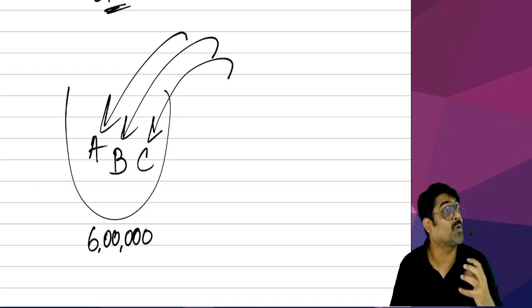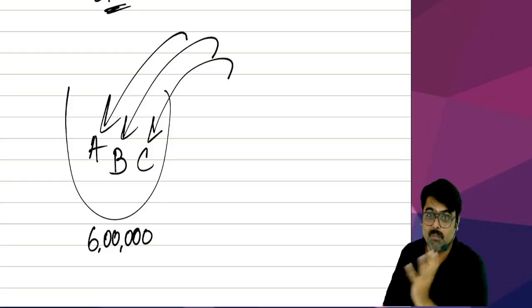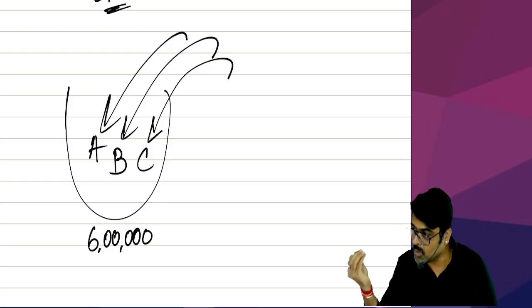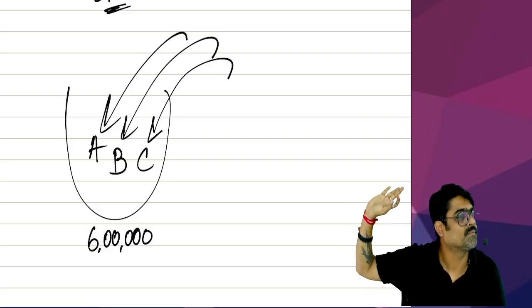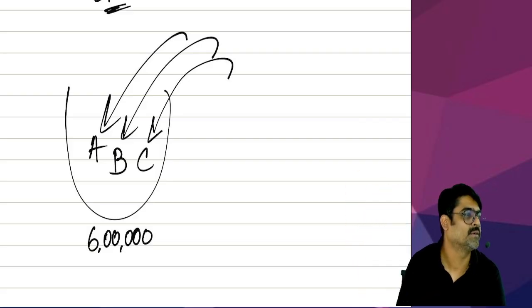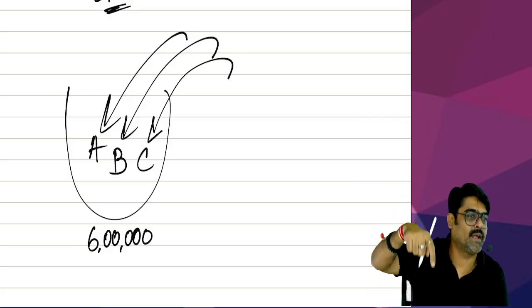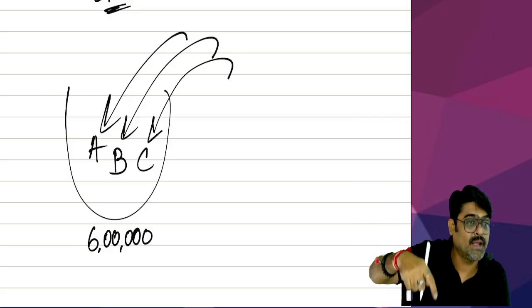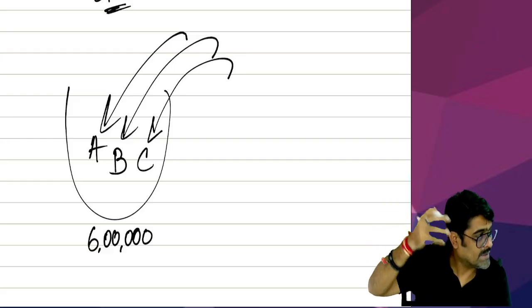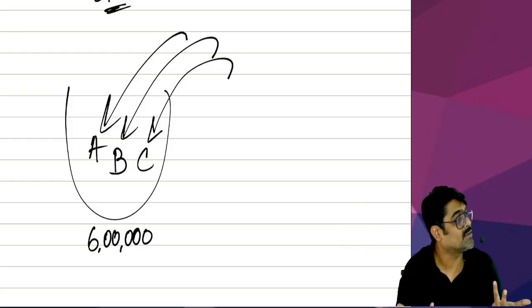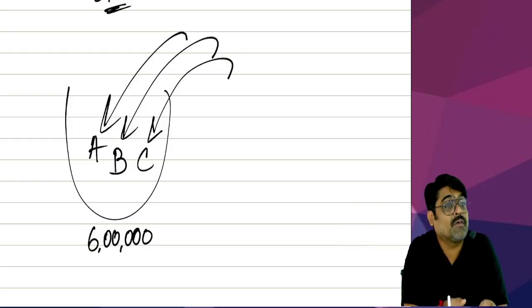No. You are going to talk in the terms of block, block, block. Because the moment you put any asset in the block, identity of the asset is gone. Understanding? So plant and machinery A, plant and machinery B, plant and machinery C, gone in the block. Identity is gone. Now what exists? Block.